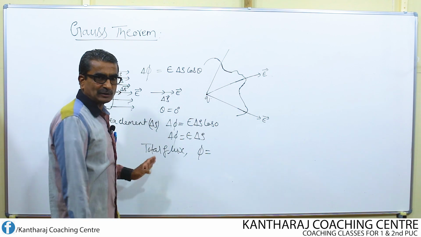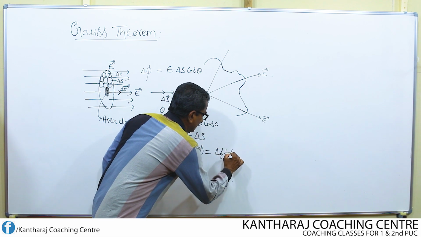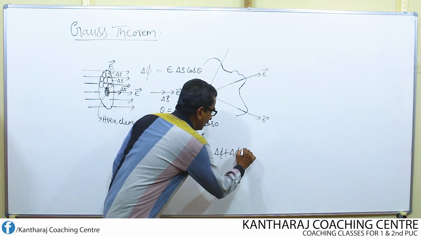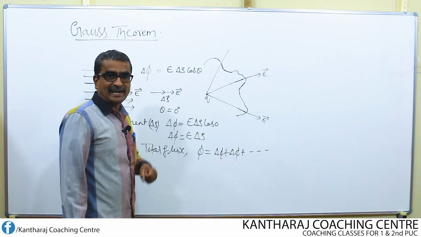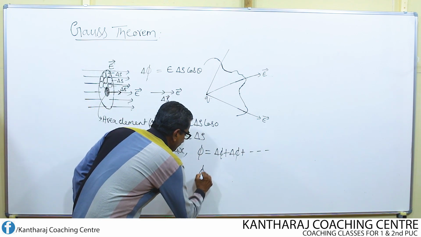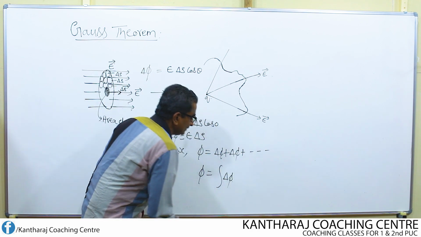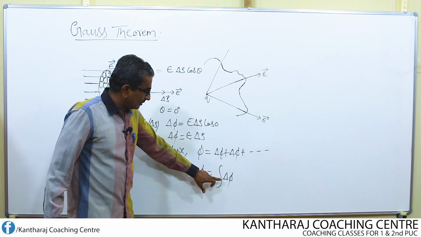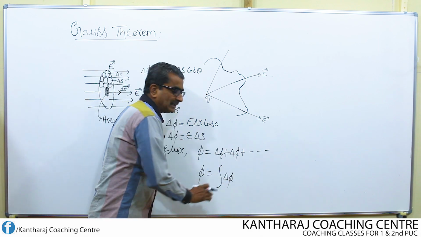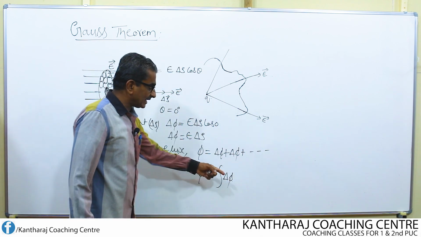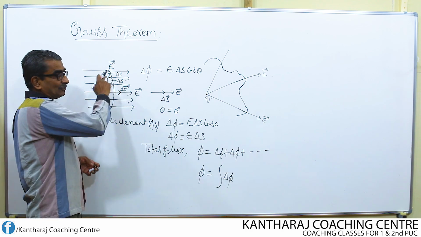So if I want to find the total flux, add it up. Delta phi plus delta phi plus delta phi and so on. This will be the total flux. Instead of adding, I can integrate. Integral of delta phi, that means totaling up all the delta phi's, taken over a closed surface. Remember, this is nothing but a closed surface.